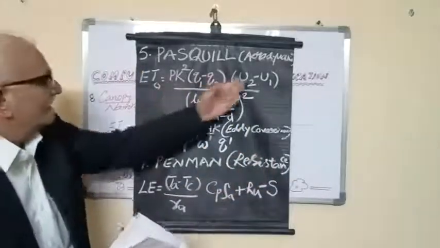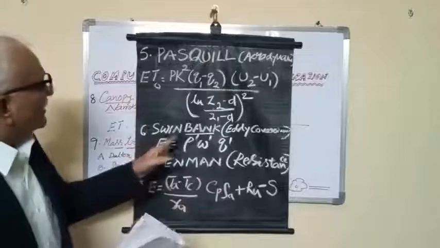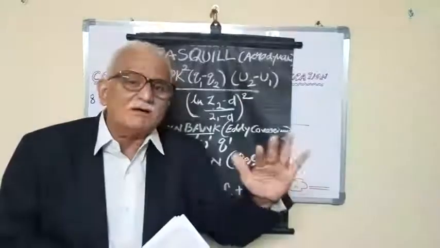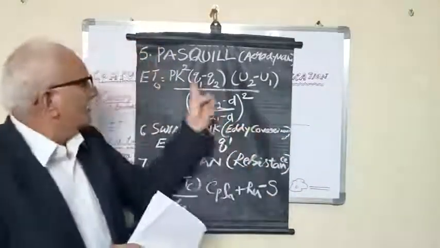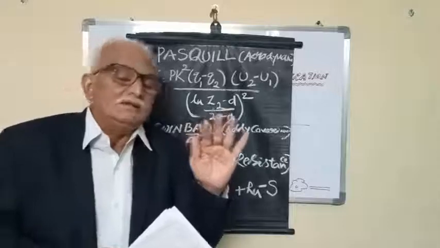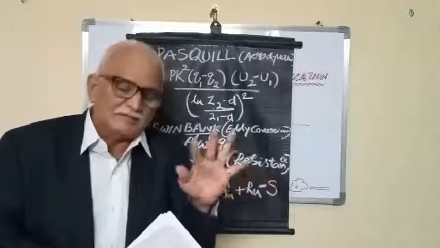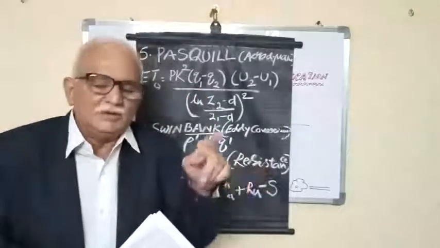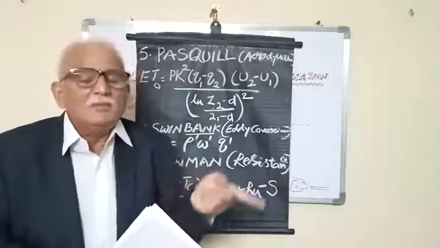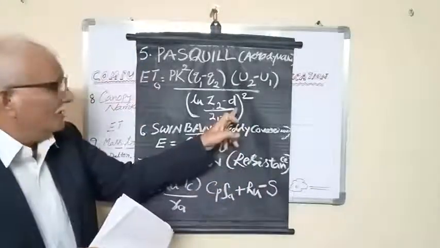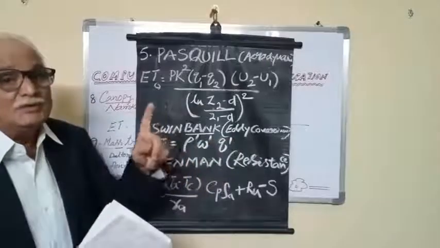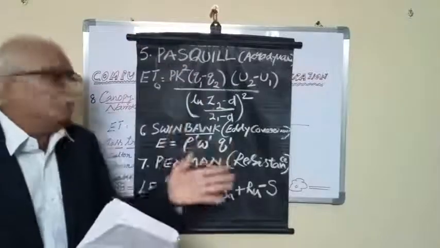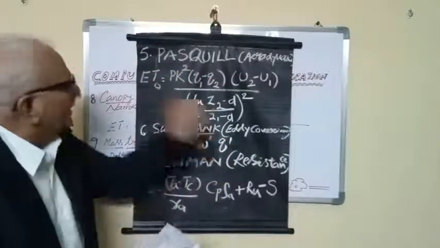Now, why they have taken it in the aerodynamic approach, I have given. What is the next? Swinbank, eddy covariance or eddy correlation. Just before the equation of Penman, I would like to tell you: Z0, that is the roughness parameter, is because of the obstacles. Usually we mention the zero plane displacement as d, which is due to obstacles like crop surface or buildings. Now, eddy covariance.